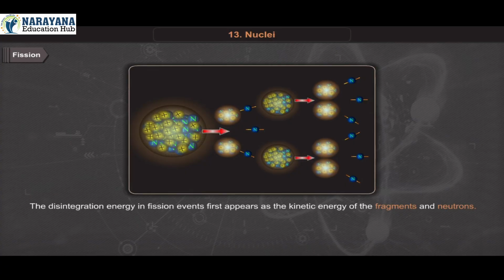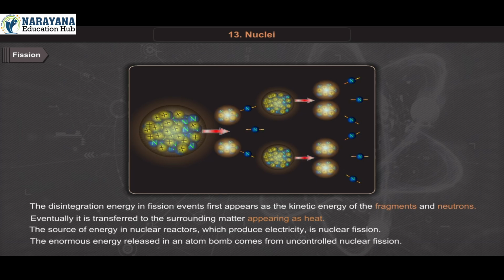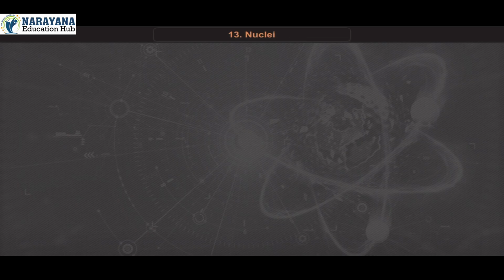The disintegration energy in fission events first appears as the kinetic energy of the fragments and neutrons. Eventually, it is transferred to the surrounding matter appearing as heat. The source of energy in nuclear reactors which produce electricity is nuclear fission. The enormous energy released in an atom bomb comes from uncontrolled nuclear fission.